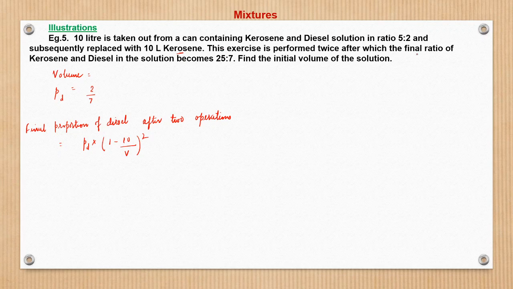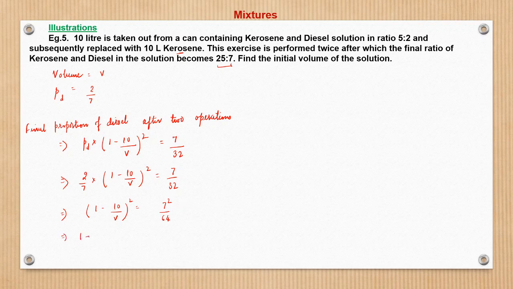This exercise is performed twice, and the final ratio of kerosene and diesel is given as 25 is to 7. So the proportion of diesel is 7 upon 32, and PD is 2 by 7. So 2 by 7 into (1 minus 10 by V) square is 7 by 32. So here it becomes (1 minus 10 by V) square equals 49 upon 64.